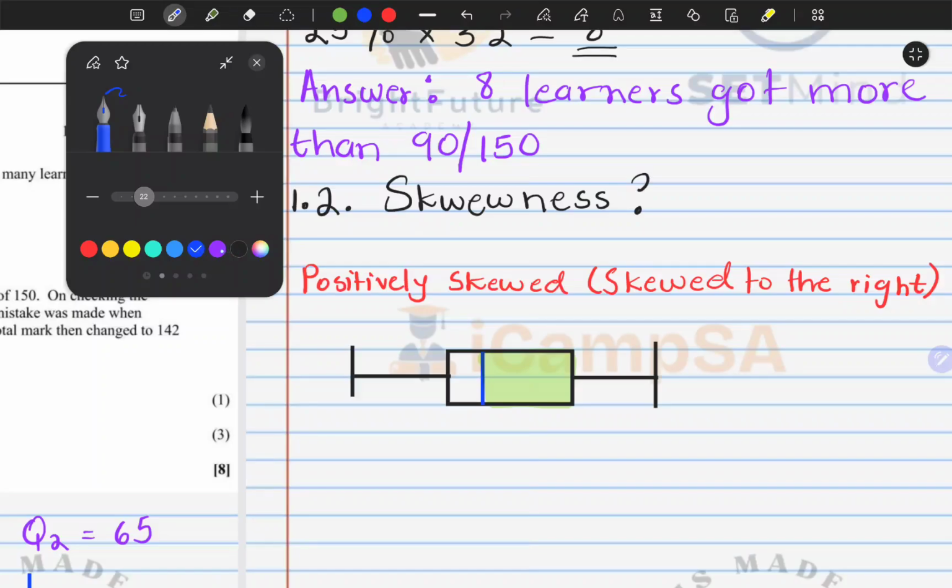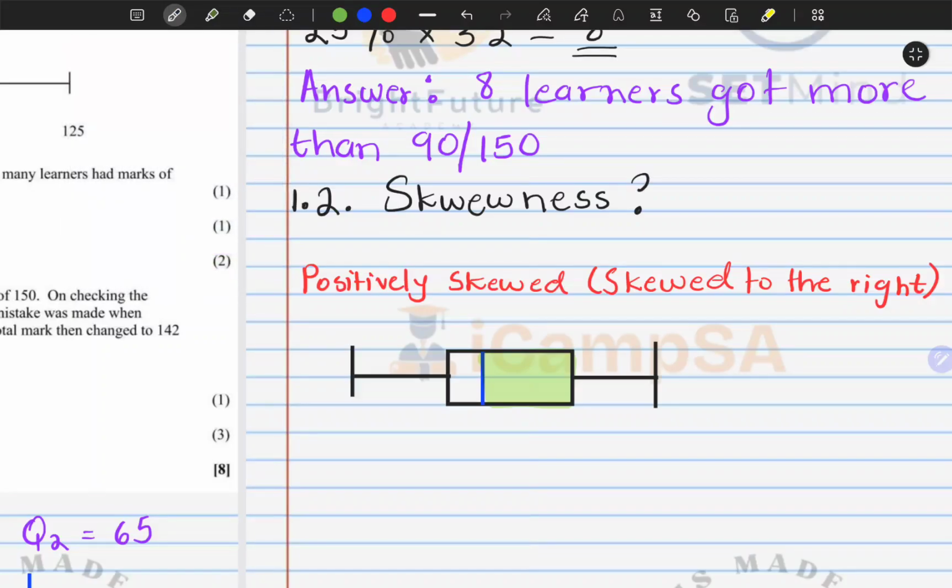Remember that what you have here is your Q2, Q1 here, Q3, then we have our max and min. So when does positive skew happen?